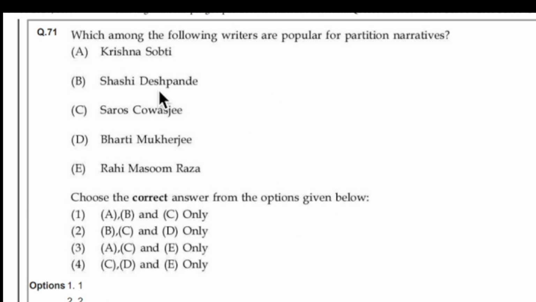Shashi Deshpande you can read, Bharati Mukherjee you can read, and then we cannot say anything about the remaining three writers. They are asking questions from Indian literature. No matter how much you study, you are going to find such questions from Indian literature every time. The same kind of question we have seen just above it, where they have given four options, match the following. No one can answer that question, or this one. If you have read it somewhere in a newspaper or a book, you can guess the answer, but 100% accuracy is not possible in these works. Let's move on to the next one.